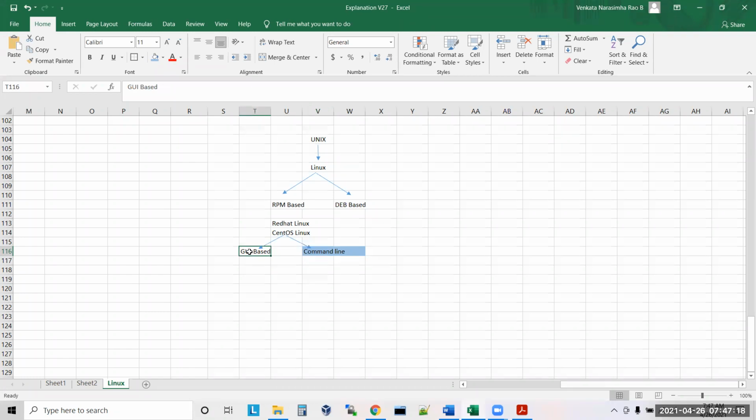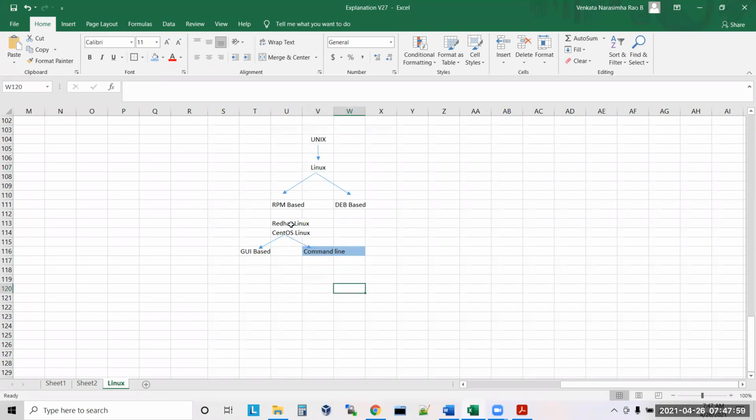No. Hadoop should be a kind of secured system. A Hadoop cluster is kind of a secured system. We should maintain a lot of security. So I don't want normal kids or normal users to use Hadoop. When somebody is controlling Hadoop, he should be a technical person. Then only you should be able to control Hadoop. Otherwise, no. That is the reason we are saying that it is a command line based Linux. We are going to install Hadoop on a Linux machine, and that Linux is command line Linux.